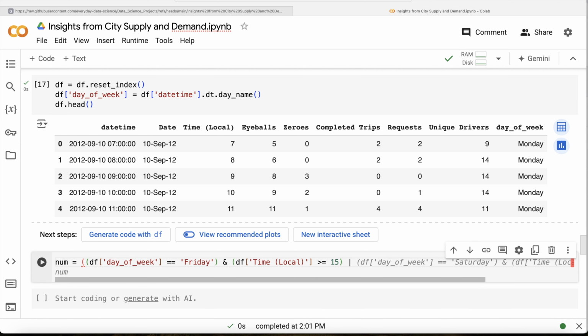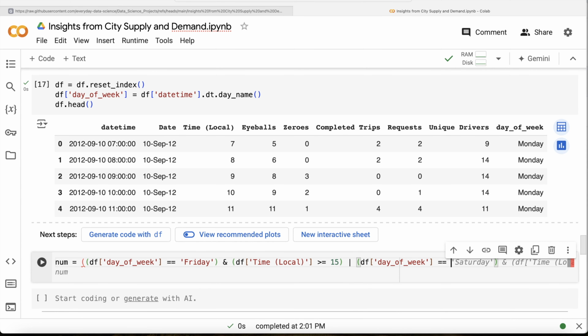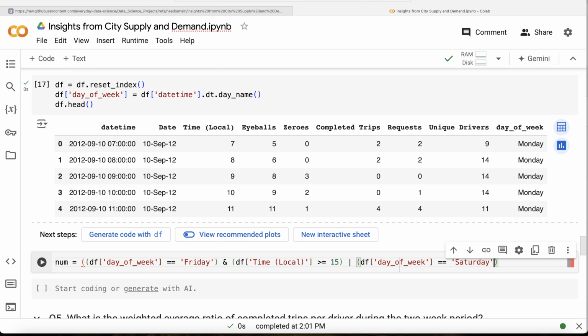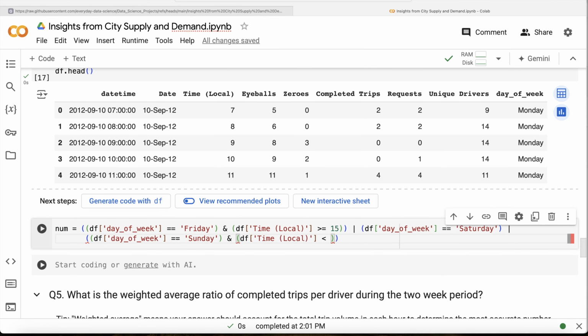That means what you do is df of day of the week is equal to Saturday. So there is no condition for the time in this case. Or df of day of week is equal to Sunday, and it says before 3 a.m., so hour is less than 3, right? So that means 2 to 3 a.m. So these are the three conditions that need to be satisfied.